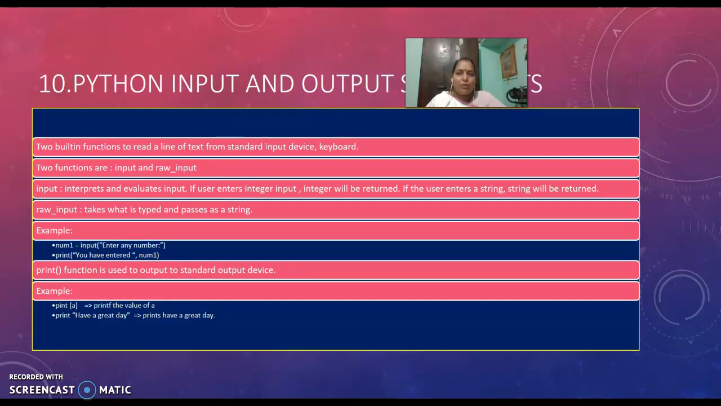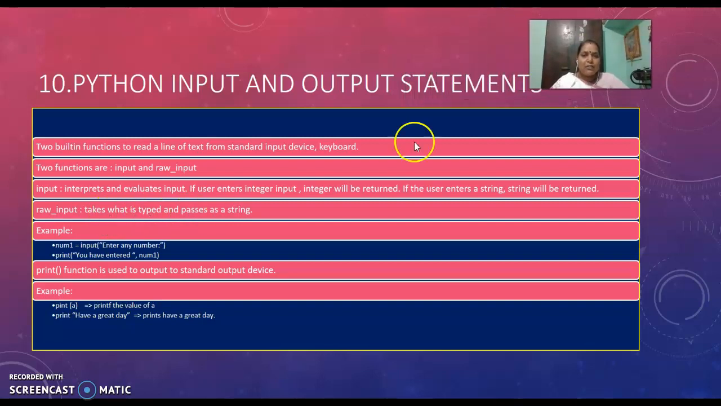Python input and output statements. Two built-in functions are available in Python to read a line of text from the standard input device, that is the keyboard: input and raw_input. Input interprets and evaluates the input. If the user enters an integer, an integer will be returned. If the user enters a string, a string will be returned. And in the case of raw_input, it takes what is typed and passes it as a string.